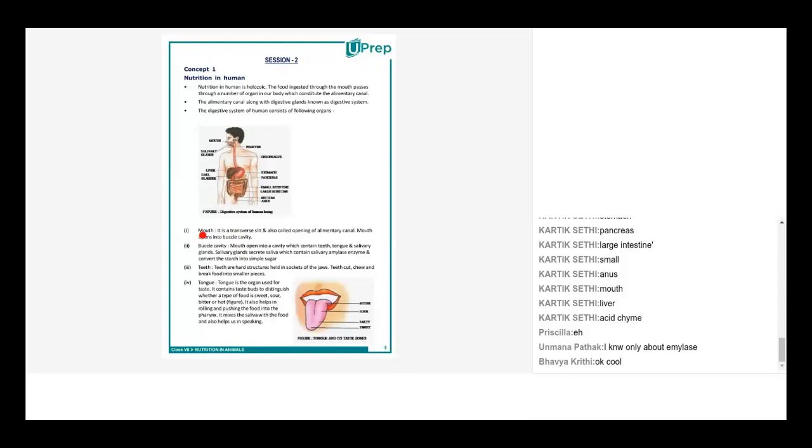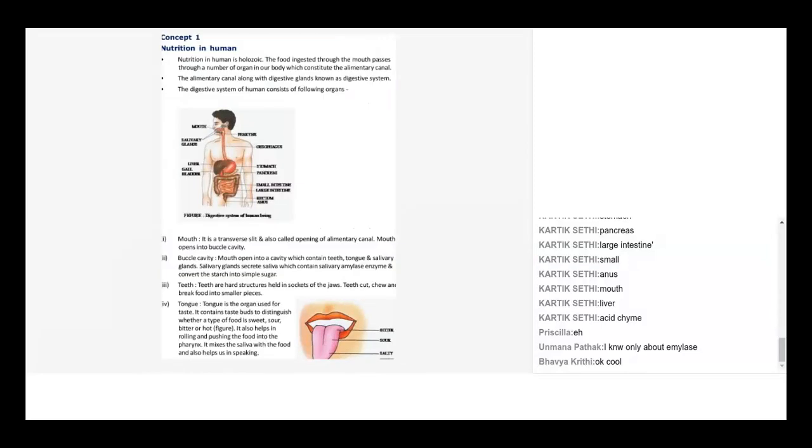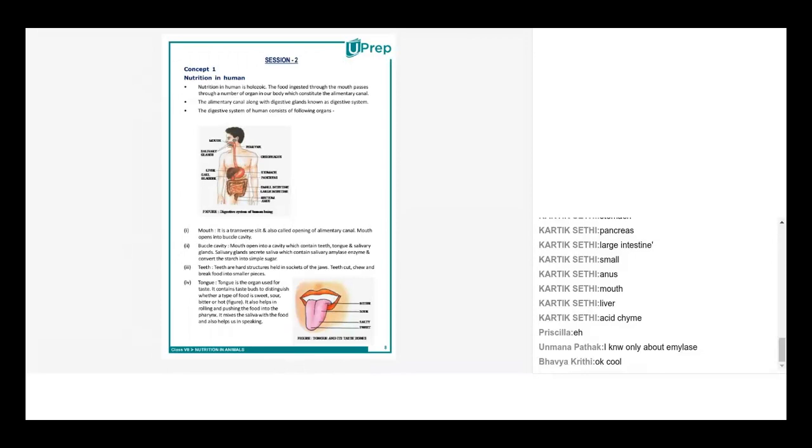Mouth is a transversely slit opening of the alimentary canal. Mouth opens into the buccal cavity. Correct.